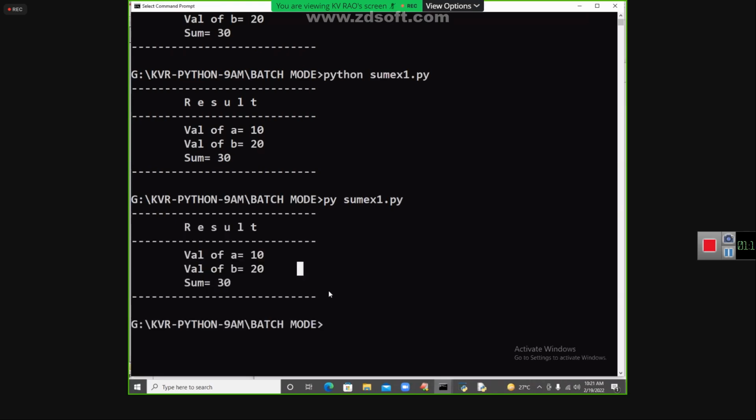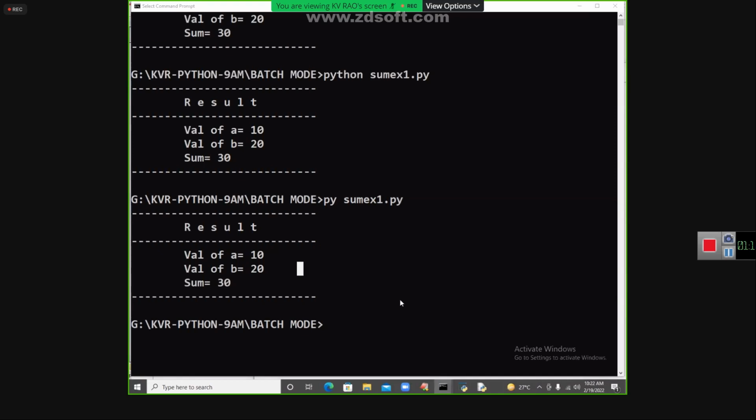How many tools are there to execute your Python program? Two tools are there. Who is this person? Three tools are there. So what can I say for this person? I don't know. Pawan Kalyan.